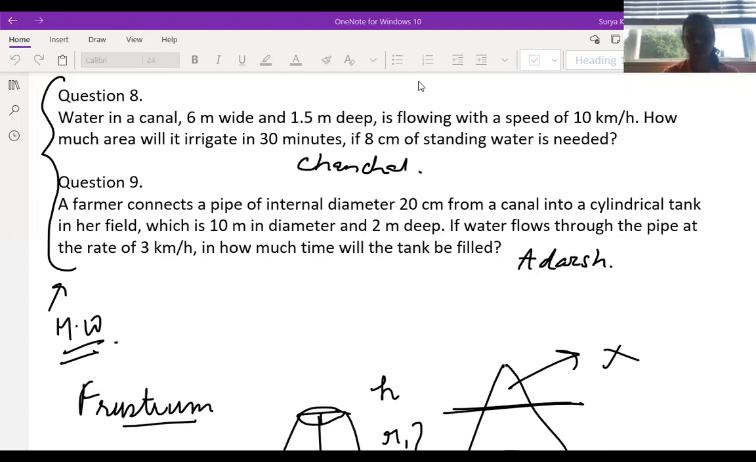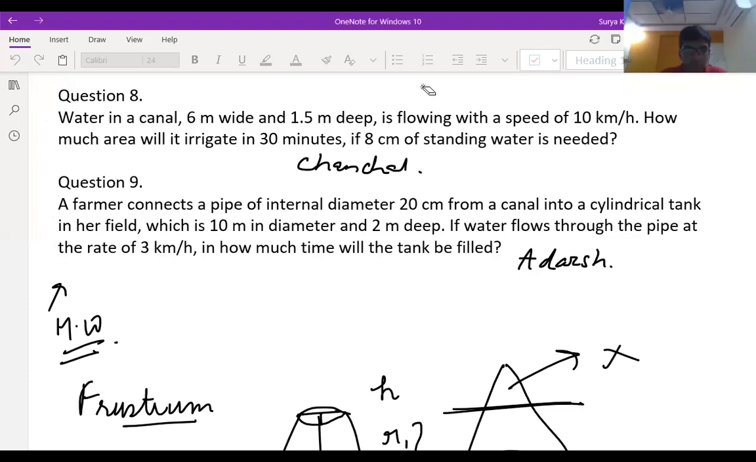Samar, do you know this? Question number 8. This is actually Chanchal's turn, but anyway, we have to do this question today. It is not there.